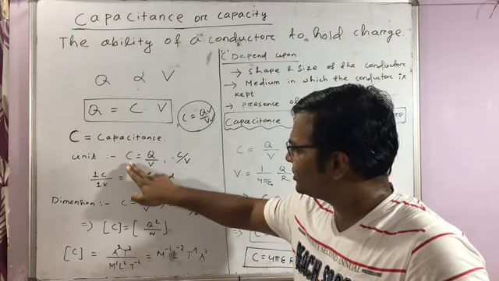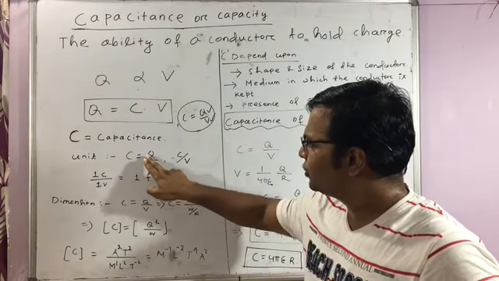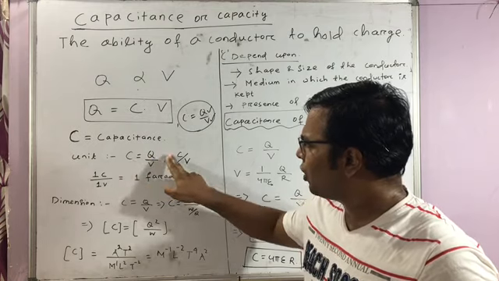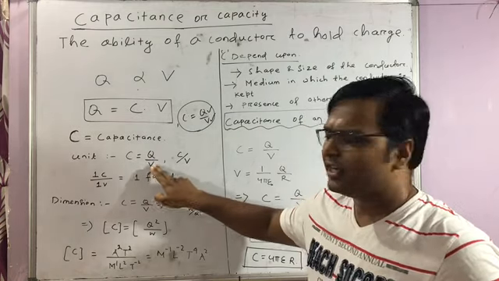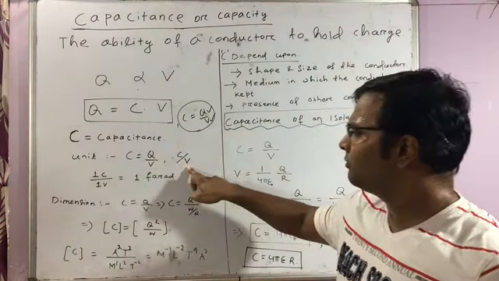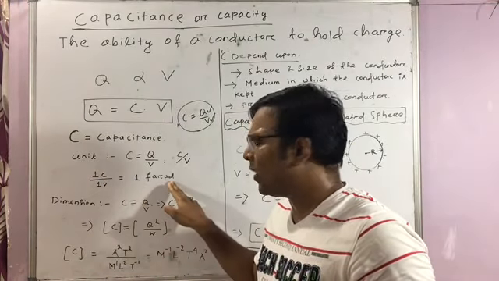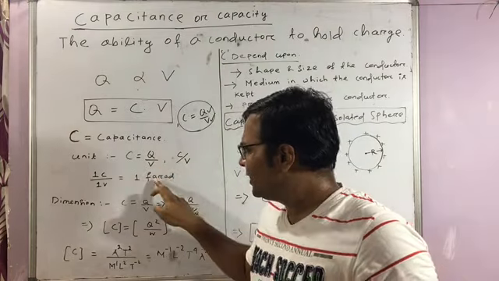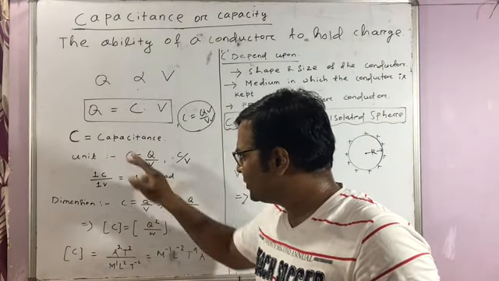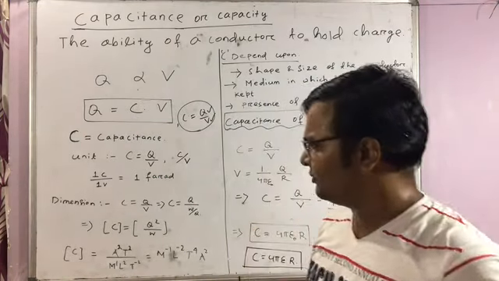Unit from this expression, C is equal to Q by V. For charge it is coulomb and for potential it is volt. So the unit is coulomb per volt. And remember, 1 coulomb per 1 volt is called 1 farad. Farad is the SI unit of capacitance.